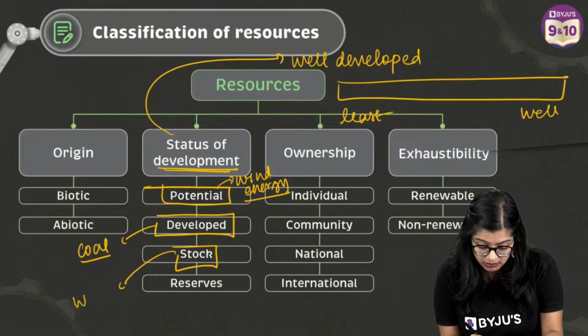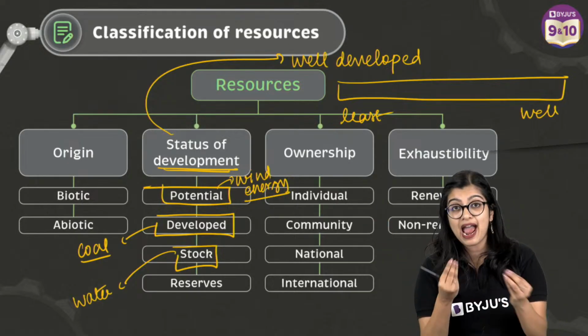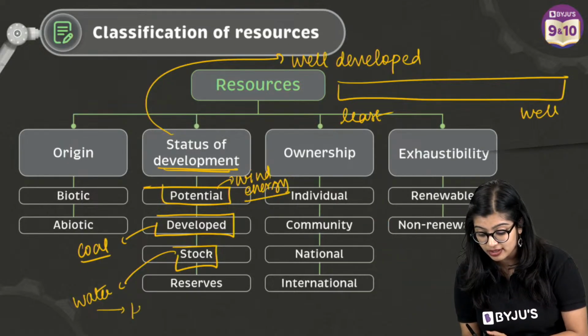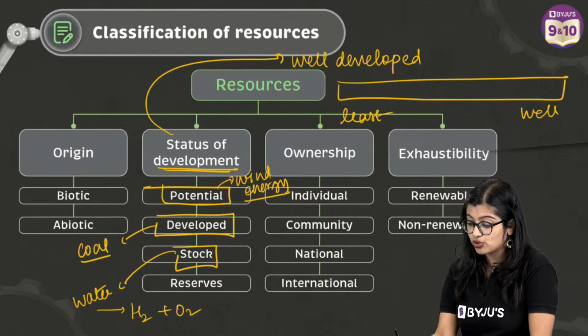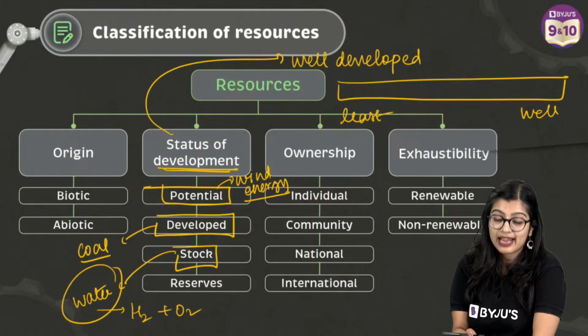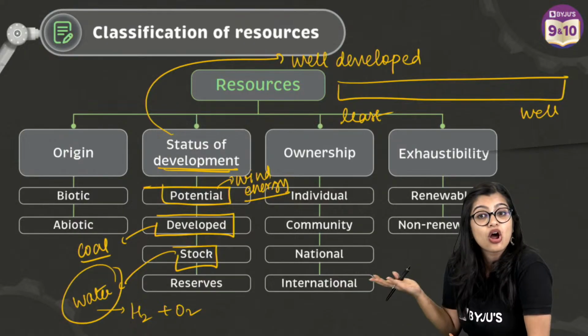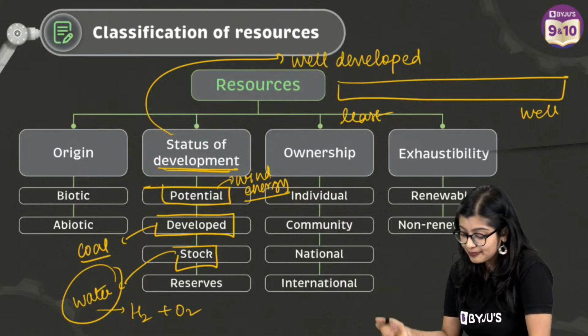For example, you have water, 70% of the earth is water. And if I split water, I will get hydrogen and I will get oxygen. Now hydrogen can also be used as a good source of energy. But I don't have any technology where I can do this at a large scale. So we are not able to use it. Stock is there, but I'm not able to use it, right?